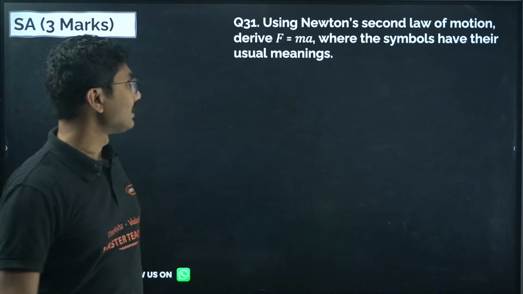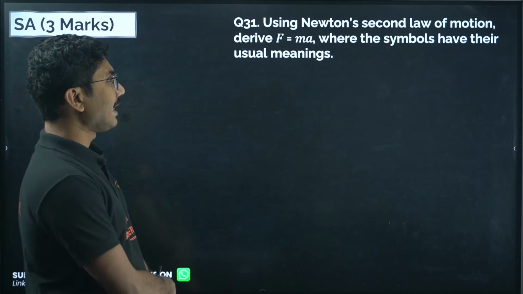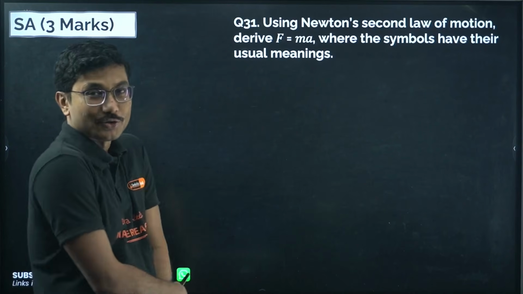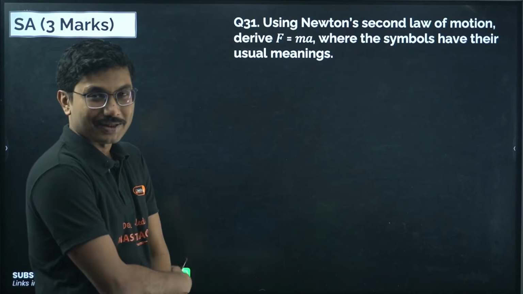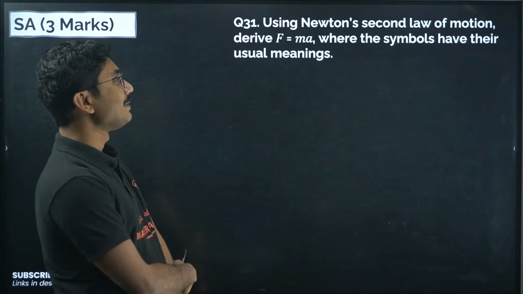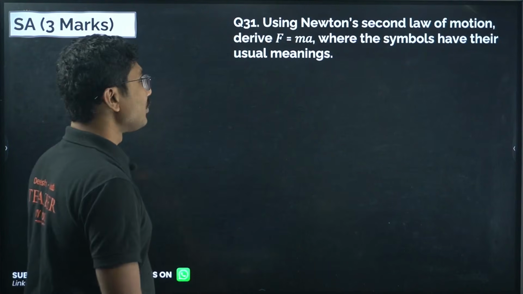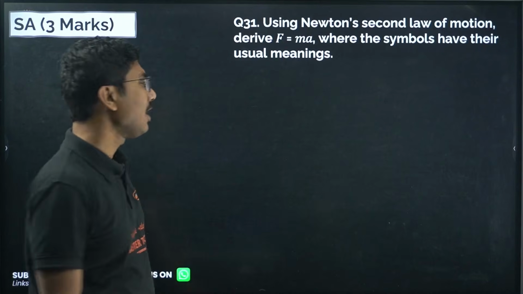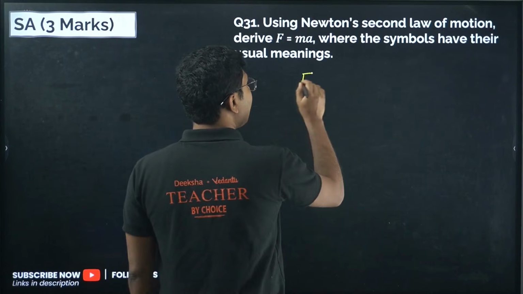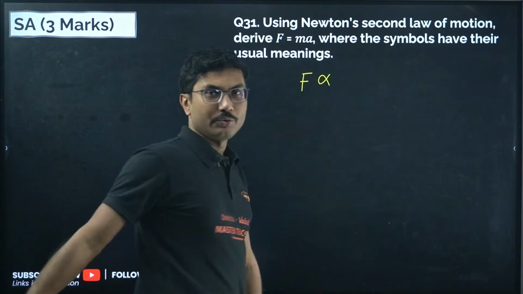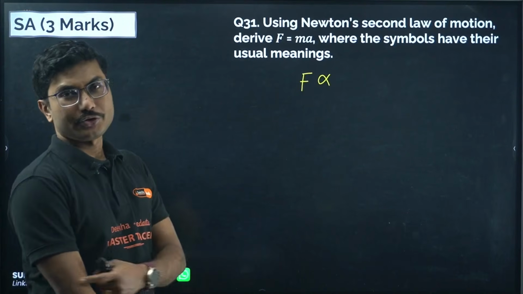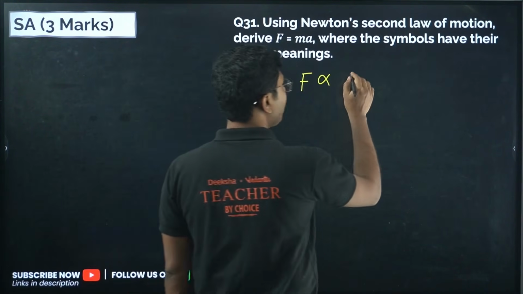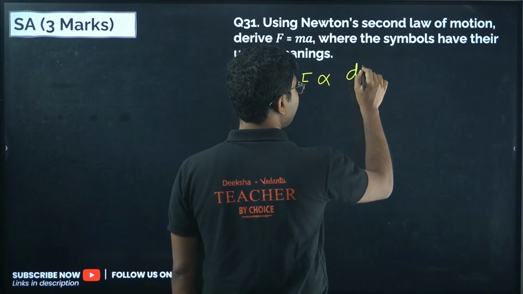Okay, next, using Newton's second law of motion, derive force equals to ma, F equals to ma. You have to prove that F equals ma, where symbols have their usual meaning. So what is Newton's second law of motion? Newton's second law of motion states that force is proportional to rate of change of momentum.